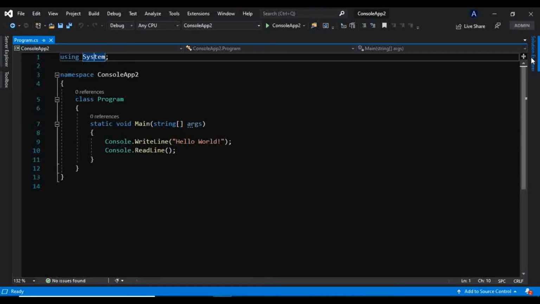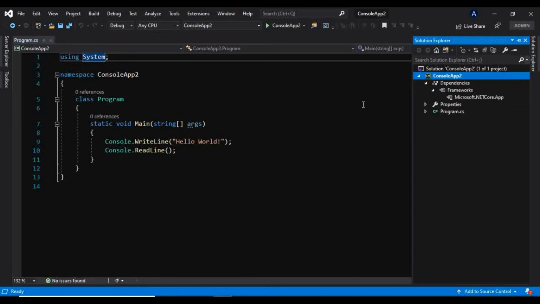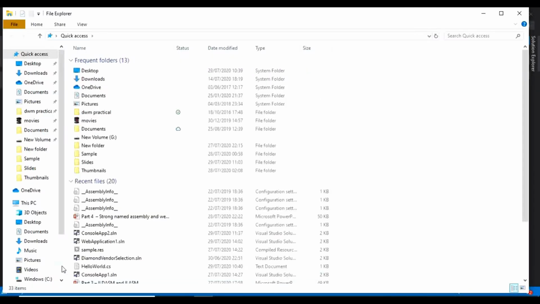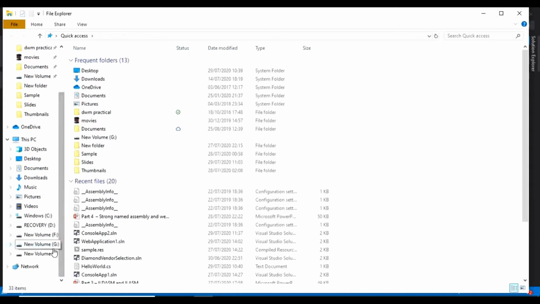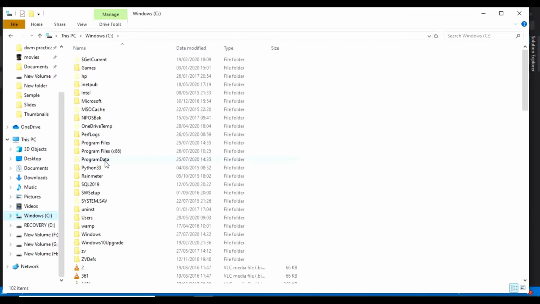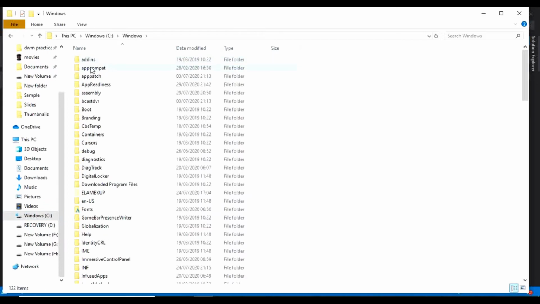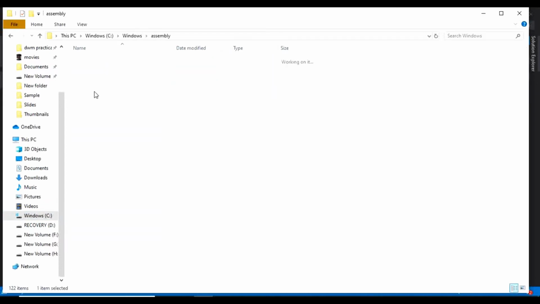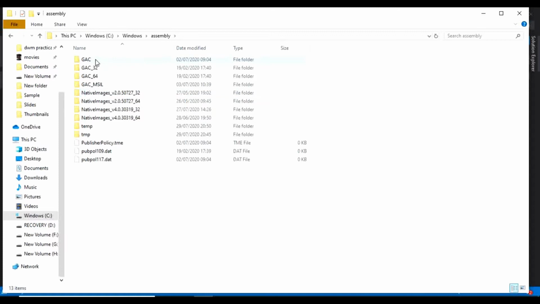Now I will show you. If you go to the C drive, Windows, and assemblies, here you will find this folder GAC.